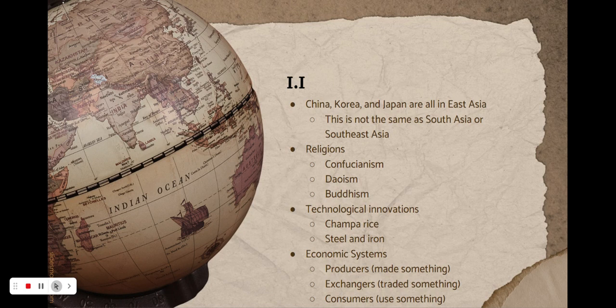Okay, so next is our technological innovations like Champa rice and steel and iron. In the developments of East Asia, the economy of the Song dynasty flourished. The productive capacity expanded through networks and innovation in agriculture and manufacturing. Some innovations included transportation, steel, iron production, and Champa rice. And so producers, exchangers, and consumers played a very important role in this.